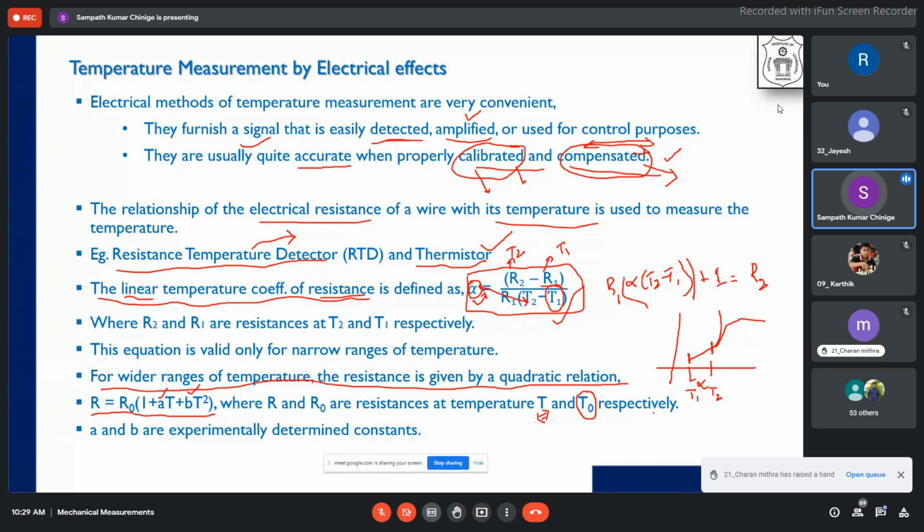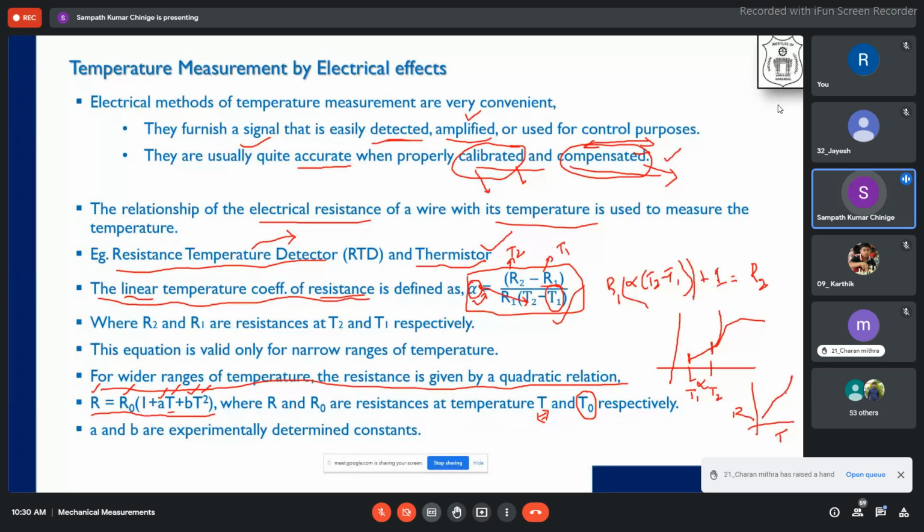With known temperatures, we know the final temperatures. The initial temperature I know, from that I will find R0, and then I keep on changing my T, and with the change in T my resistance also changes. For each T, I find the change in resistance. It is a similar kind of calibration, R and T. From this I get a curve like this.